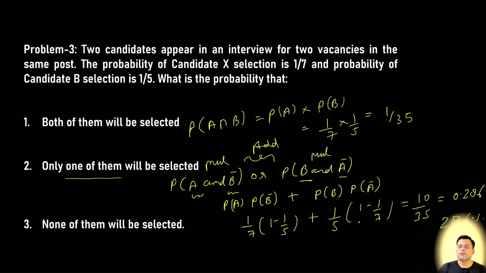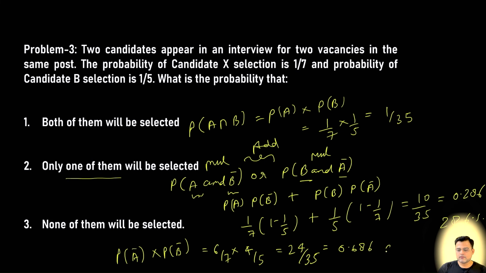So there is a 28.6% probability that only one of them will be selected. And for none of them being selected, very easy, it is P of A bar into P of B bar, which is 6 by 7 into 4 by 5, which is 24 by 35, which is 0.686. So there is a 68.6% probability that none of them will be selected.